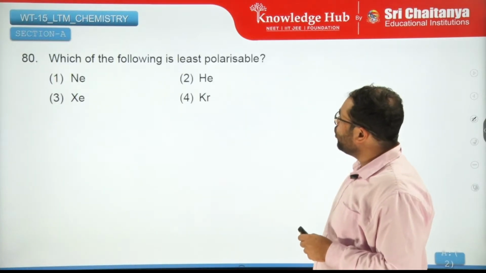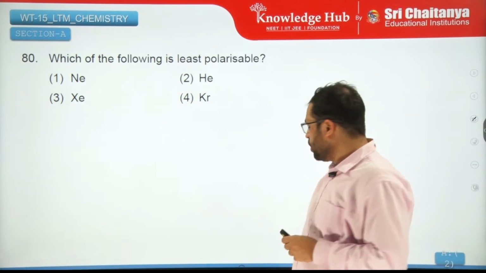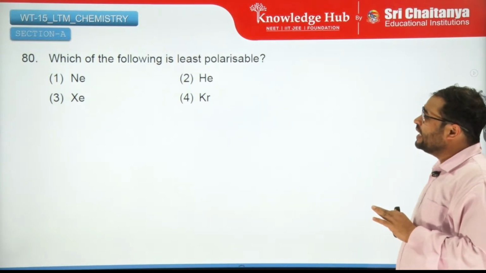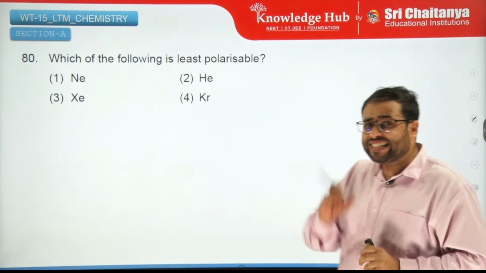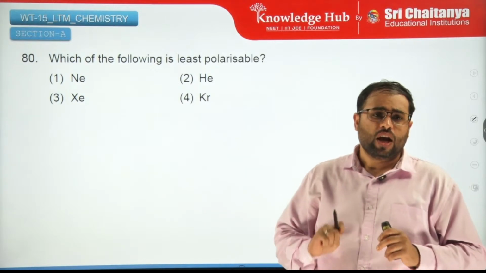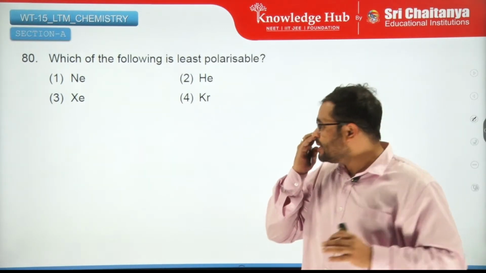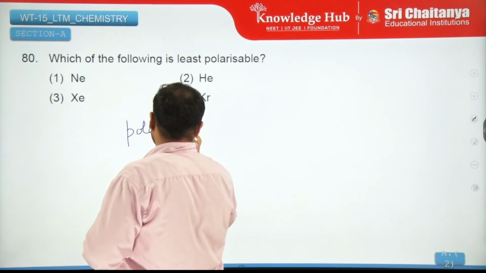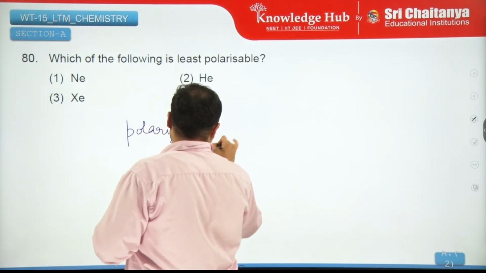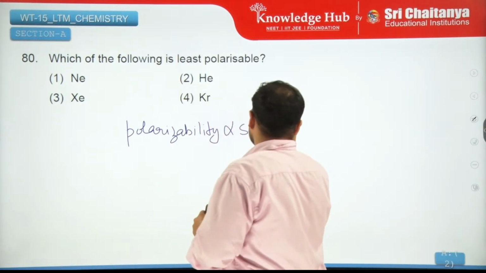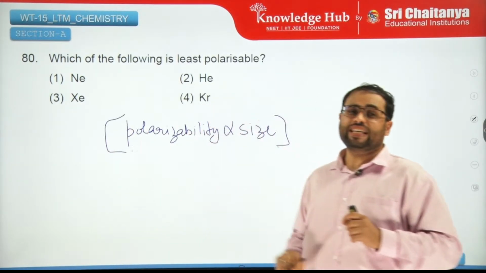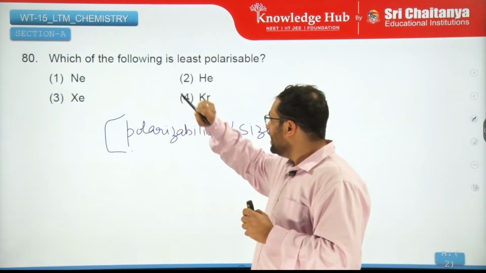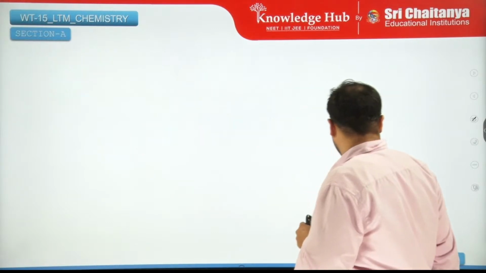Moving on. Which of the following is least polarizable? So least polarizable will be the one which has least amount of size. Polarizability depends upon the size, and polarizability is directly proportional to size. More is the size, more easily electron cloud can be pulled. So helium is the least polarizable.